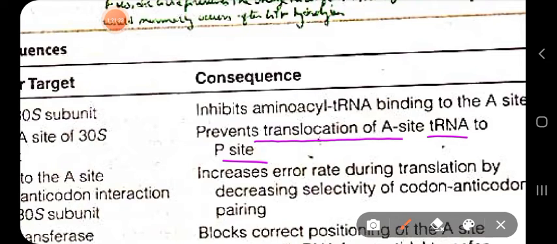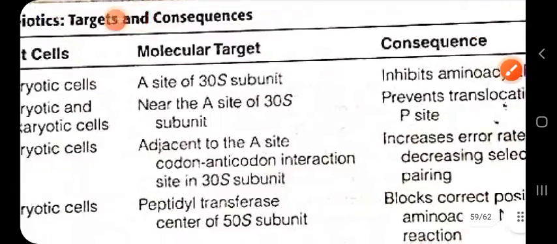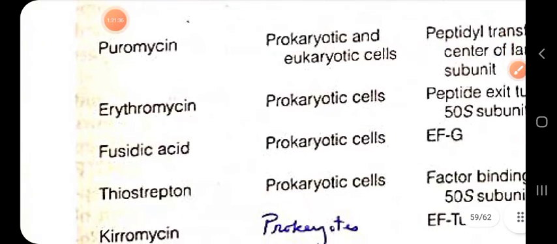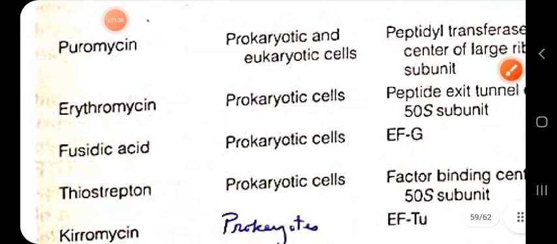The main function of hygromycin is to prevent the translocation, or movement, of the A site tRNA to the P site.